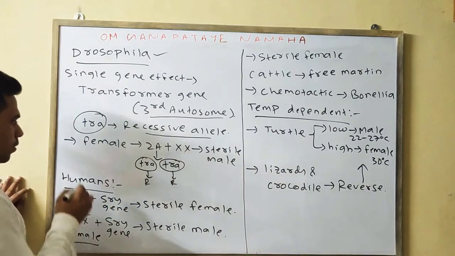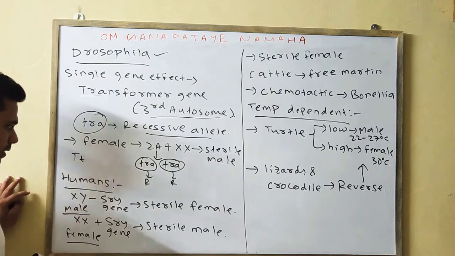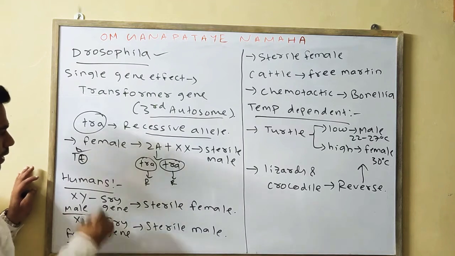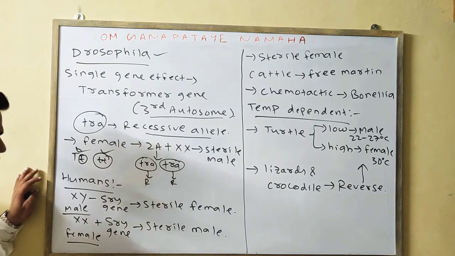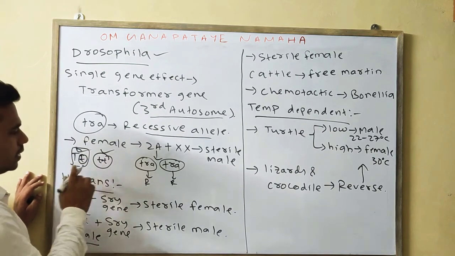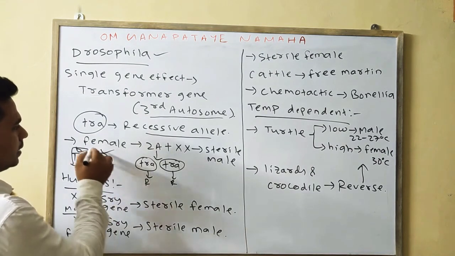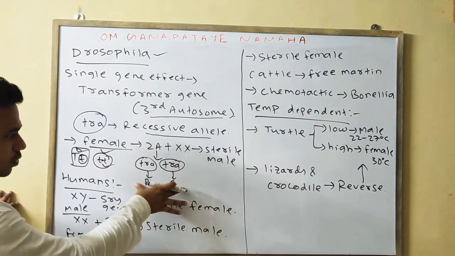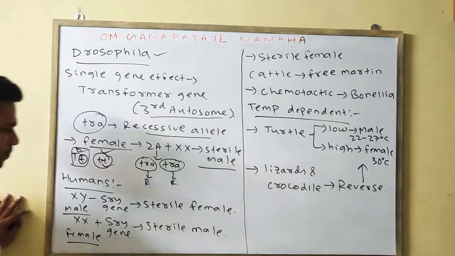How? If one dominant and one recessive are present, it will always express the dominant. Only if two recessive factors are present will it have an impact. So if the condition is heterozygous, it has no impact. If it is homozygous, it will have the impact. Simply, in the case of a female, if the TRA gene is present on both, in the homozygous condition, then it will convert the normal female into a sterile male.